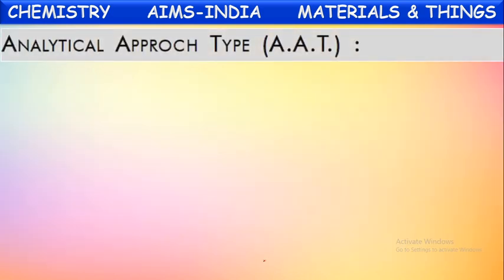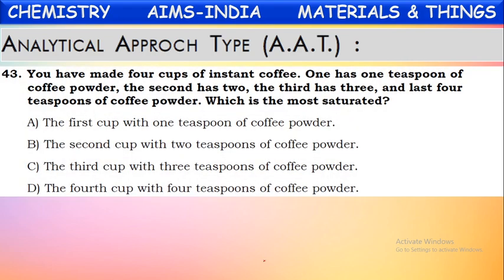Next, analytical approach type questions. Based upon the concept, you have to think and answer these questions. Let us see the question once. First one. You have made 4 cups of instant coffee. One has 1 tablespoon of coffee powder, the second has 2, the third has 3, and the last has 4 tablespoons of coffee powder. Okay, 4 cups of coffee are made, each one with coffee powder only, but the first one has 1 tablespoon, the second has 2 tablespoons, the third one has 3, and the fourth one has 4 tablespoons of coffee powder.